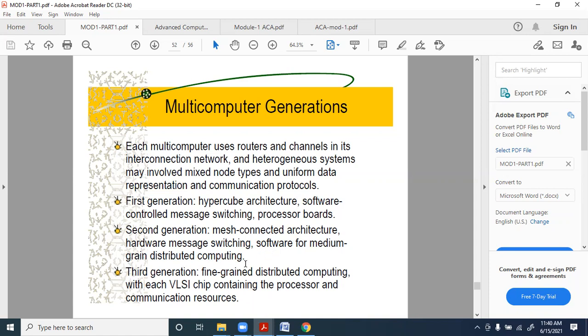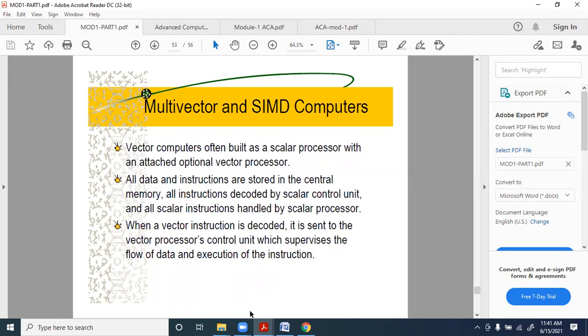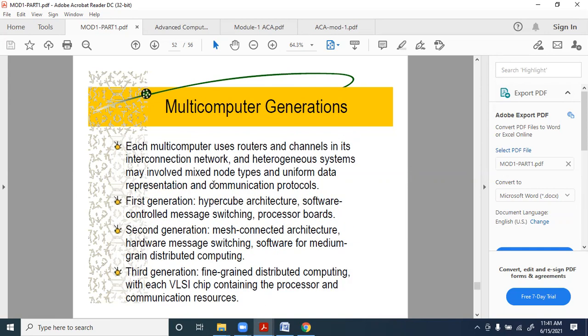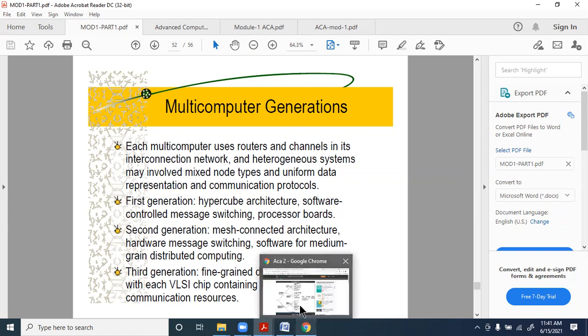So in the third generation, we have fine grain distributed computing, each with a VLSI chip containing the processor and the different communication resources such as routers and channels. So that's about the multi-computer generations. Coming back to the taxonomy.